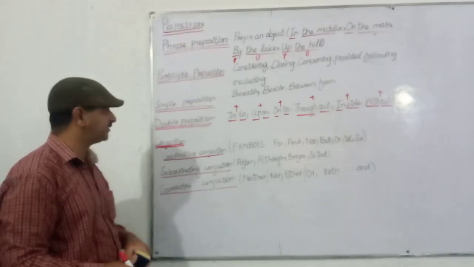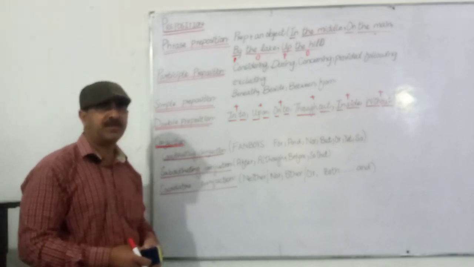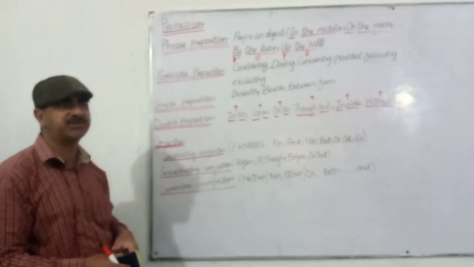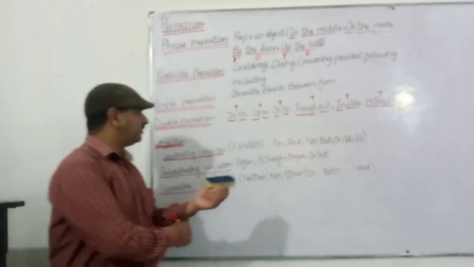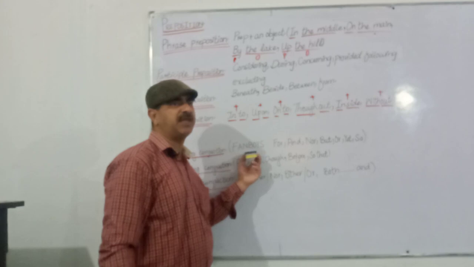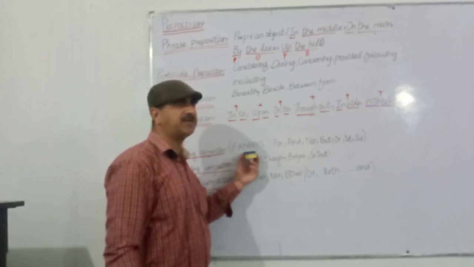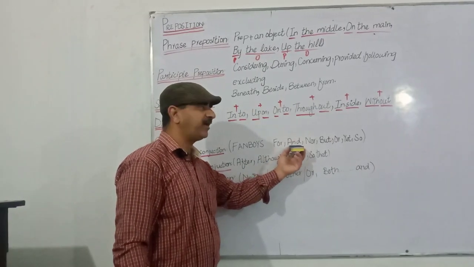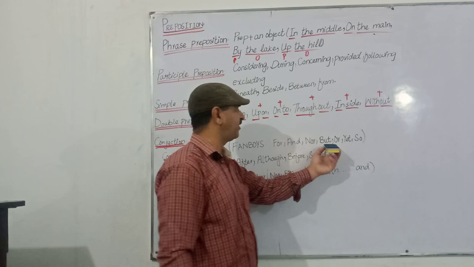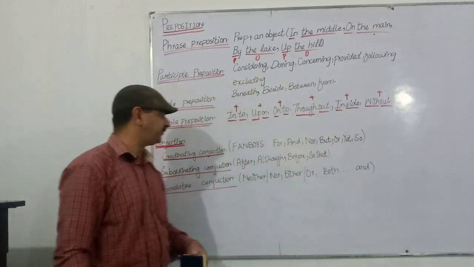Then conjunctions. There are multiple kinds of conjunctions, but the most frequently used are coordinating conjunctions. You can remember the word FANBOYS, it's an abbreviation: F for for, A for and, N for nor, B for but, O for or, Y for yet, S for so.